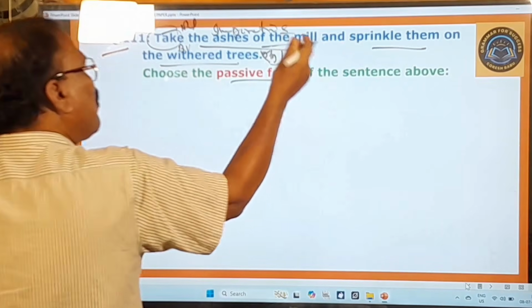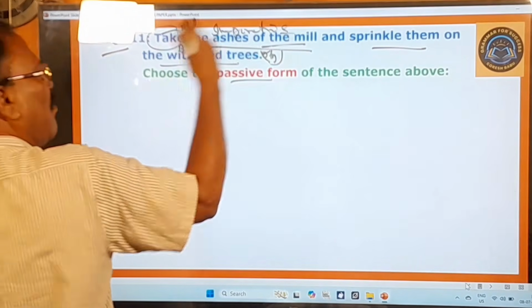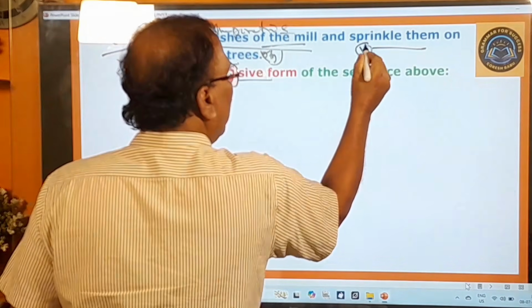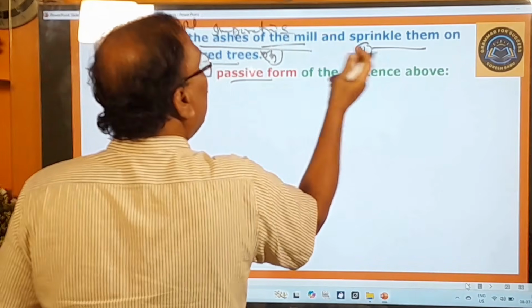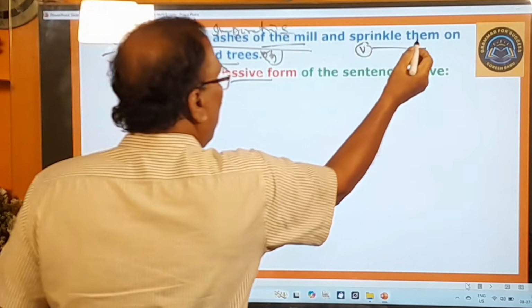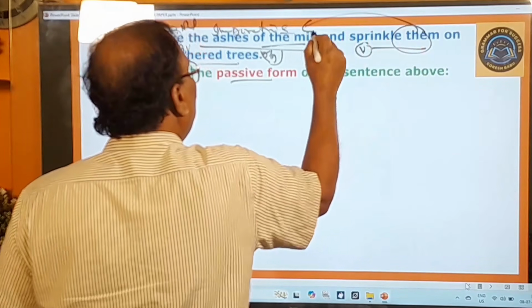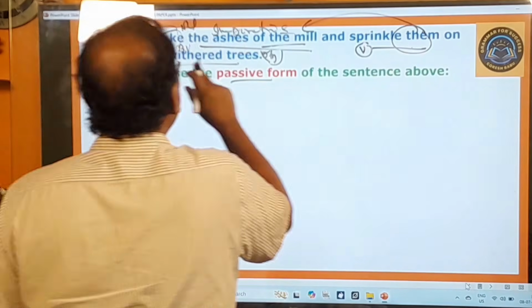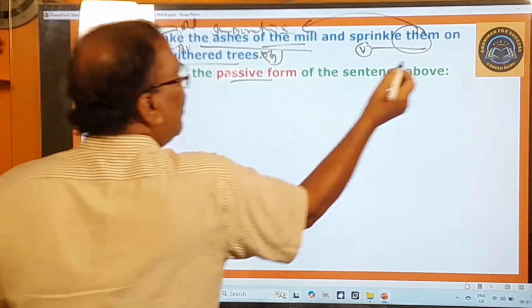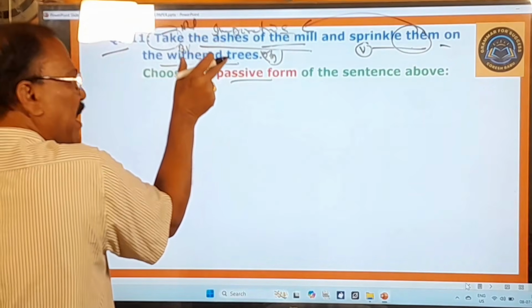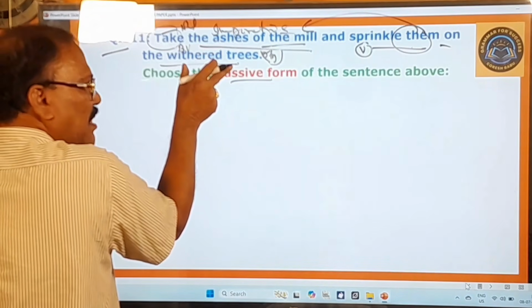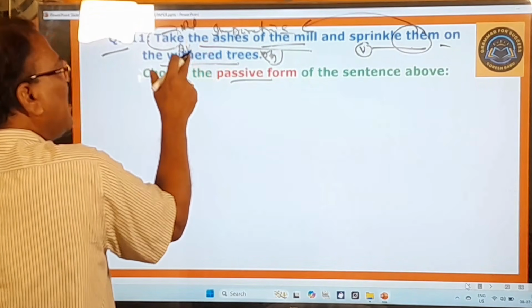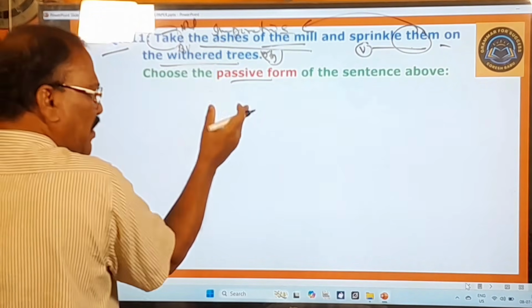And next, one more sentence is also attached to that. What is that? Sprinkle. This is another verb. Take the ashes of the mill and sprinkle. These two verbs are used, and them is there. This them is referring to this object. Sprinkle them on the withered trees. So here, on the withered trees is the remaining sentence. Now let us change this imperative sentence into passive voice.